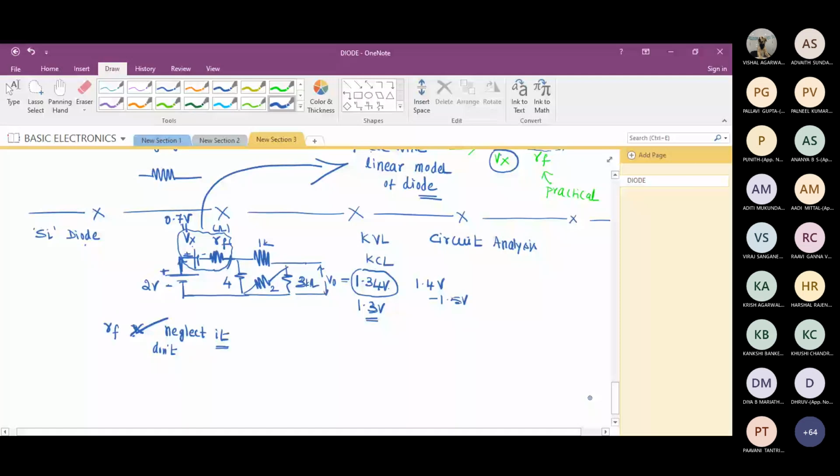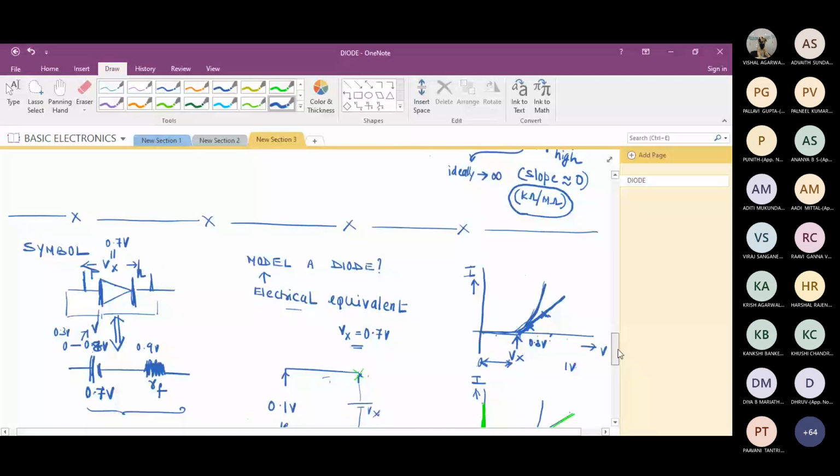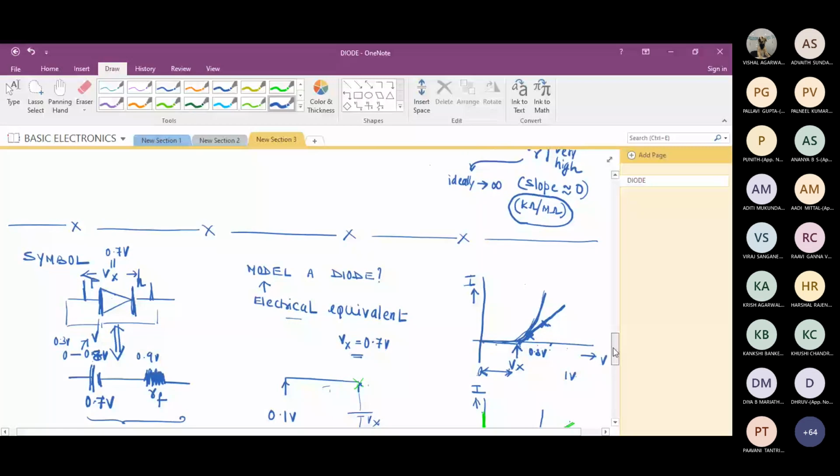Sir, internal assessment is of how many marks? Internal assessment, all those details I haven't received. And I had mentioned this in the first class itself. Unless I get a confirmation, I'm not going to share it with you.